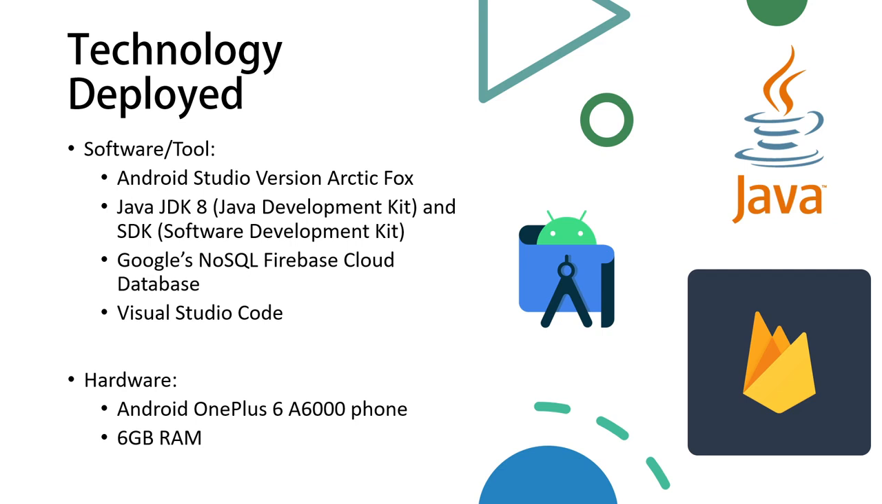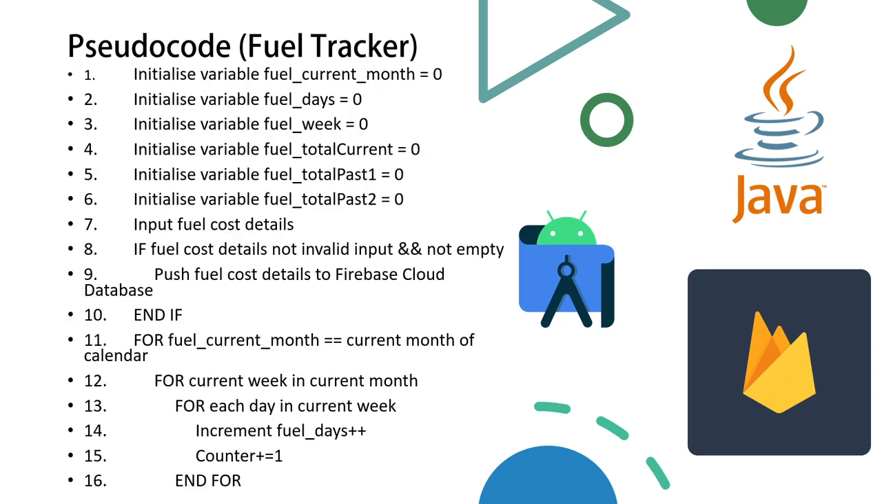What are the technologies deployed for CarSense? The software and tools that I am using are Android Studio version Arctic Fox, Java JDK 8, the Java Development Kit, and of course the SDK, the Software Development Kit, Google's NoSQL Firebase Cloud Database as my backend, and Visual Studio Code for the testing of my code and data. As for hardware, I am using my Android phone, an Android OnePlus 6 A6000, which has 6GB RAM. So what is the pseudocode for the fuel tracker?